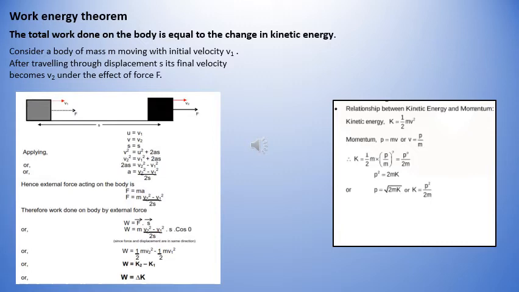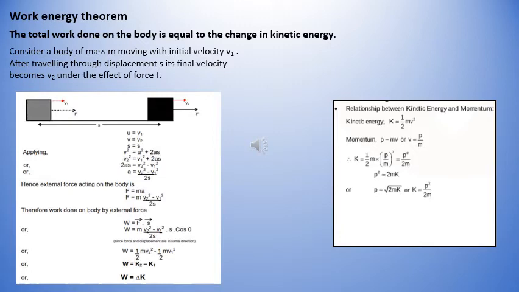Now the work done by the external force is F dot S. Substituting the value of force, we get W as Fs cos 0. As force and displacement are in the same direction, therefore theta here is 0 and the work done comes out as half m (v2 square minus v1 square), which is equal to the difference in the kinetic energy.